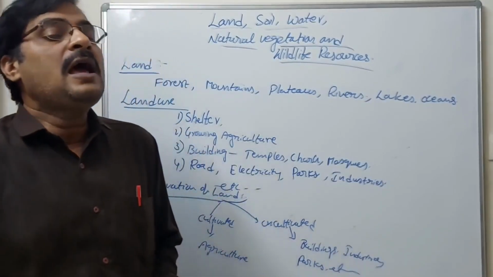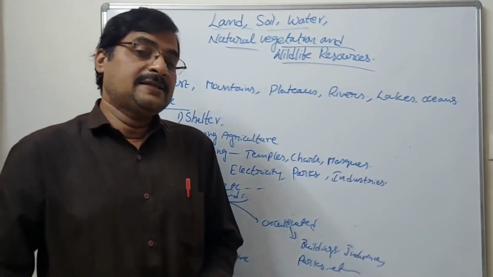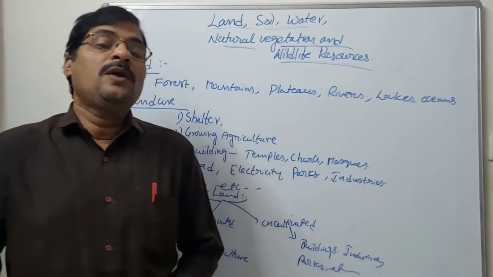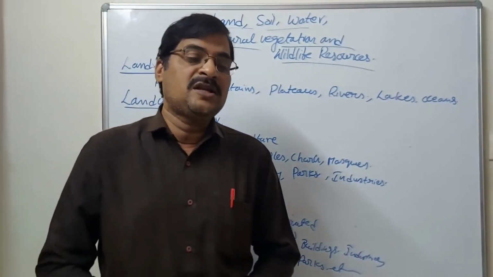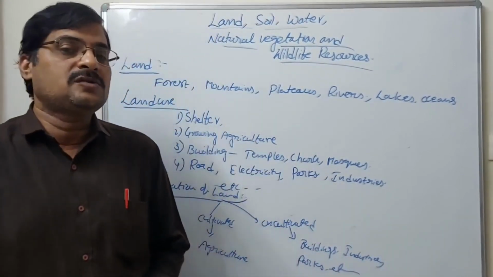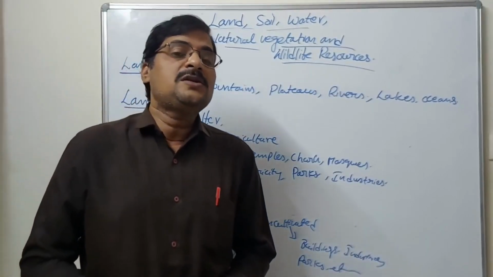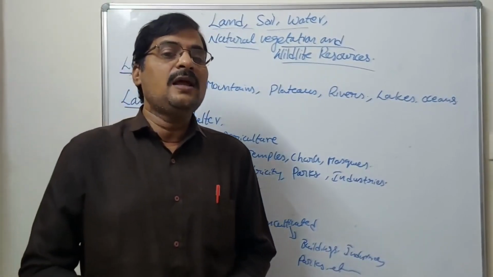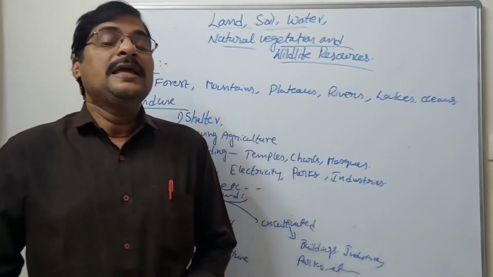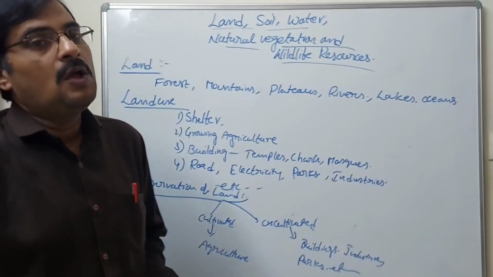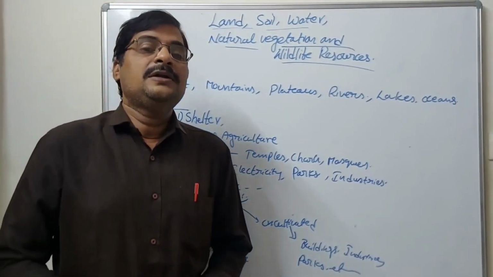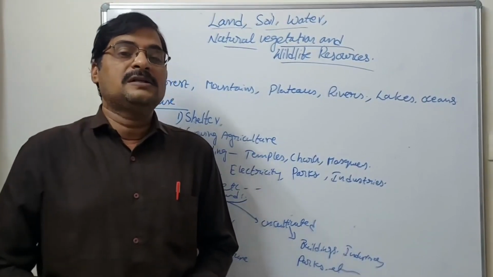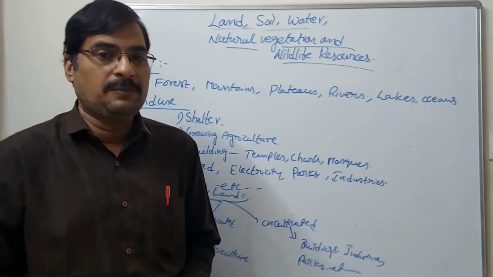But what happens nowadays? Due to overpopulation, deforestation is going on. Deforestation means cutting the forest area. In the forest area also, we are constructing buildings and houses for the shelter of the people.